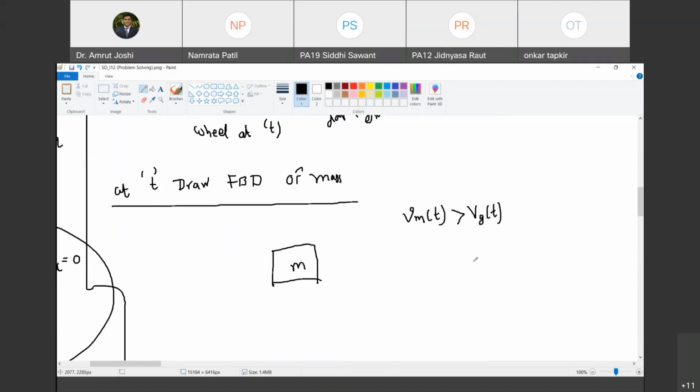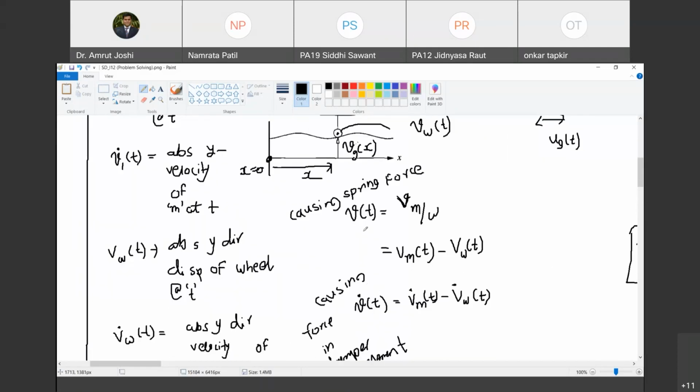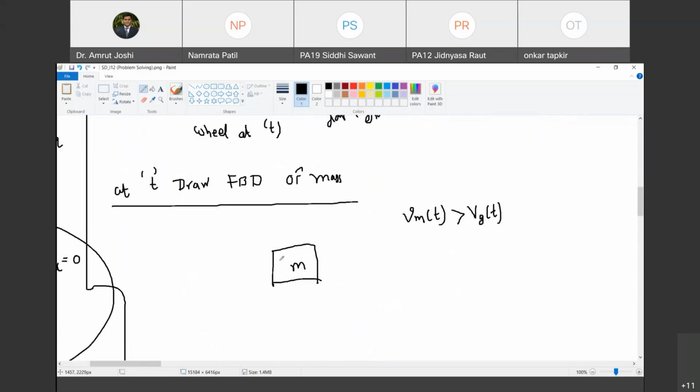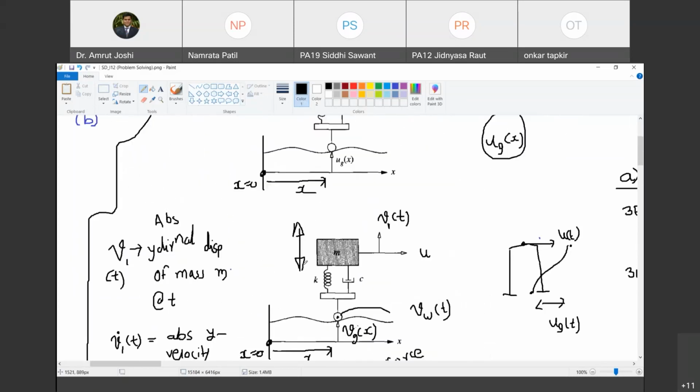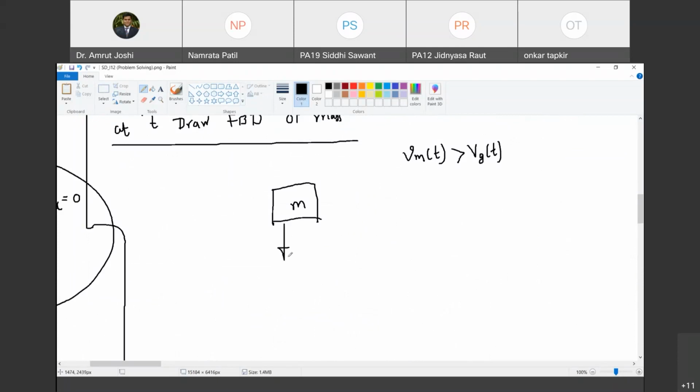What is Vg of t? Vg of t is the y directional displacement of that wheel with reference to the reference line. So Vm of t is greater than Vg of t is the assumption that I make. Therefore Vm minus Vg is going to be positive, so that means V of t is going to be positive. If V of t is positive, in which direction will the spring force act? Mass has moved more than the wheel, so the spring force is going to be in this direction. Do you agree with me?